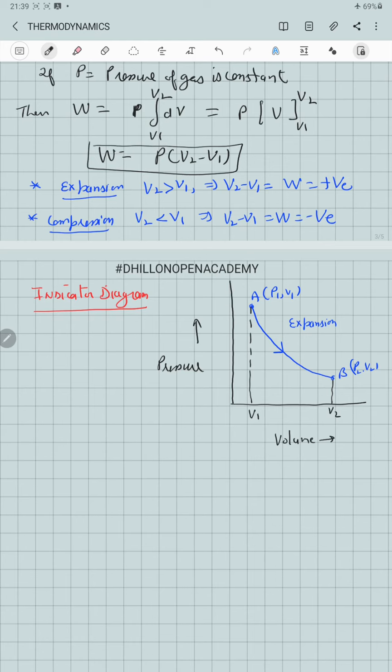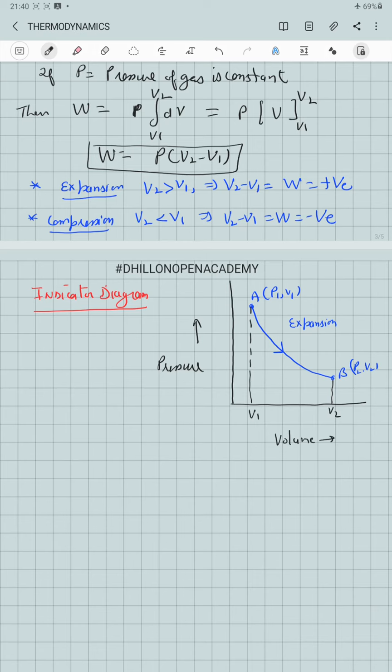Next is the indicator diagram. We know that the state of a thermodynamic system is given by the equation of state, which is PV equal to nRT for n moles of a gas. Now, the thermodynamic state of a system can easily be described in terms of any two of the three state variables, because the third variable gets fixed automatically by the equation of state.